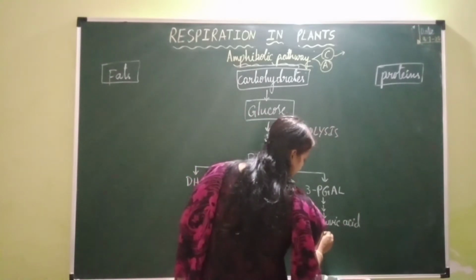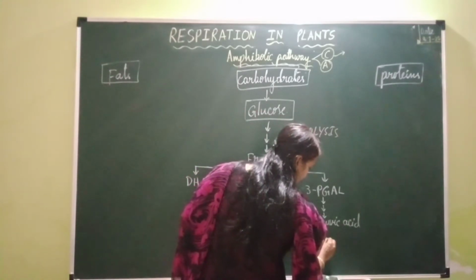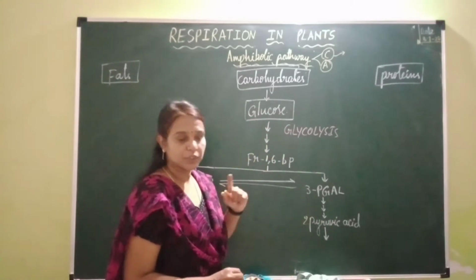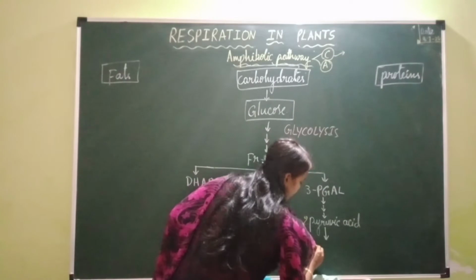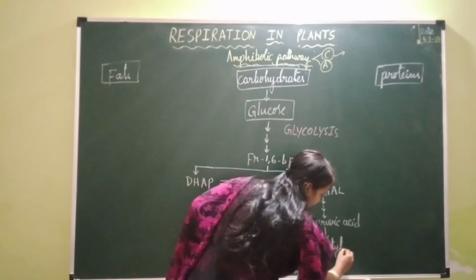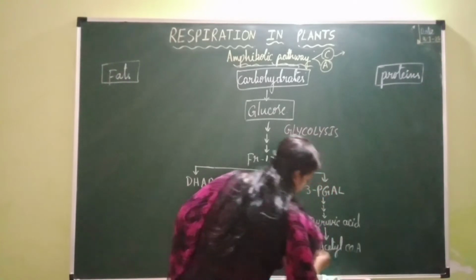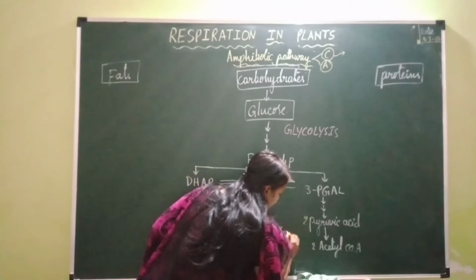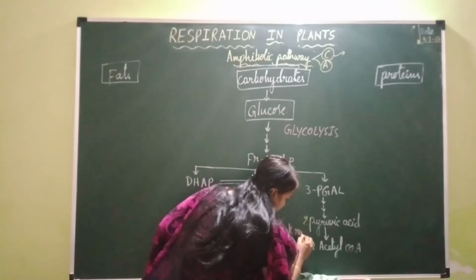Now this pyruvic acid enters into the mitochondrial matrix where it undergoes oxidative decarboxylation, which is also called link reaction, by the end of which acetyl coenzyme A is formed. So what is this link reaction? This is the second step of aerobic respiration.